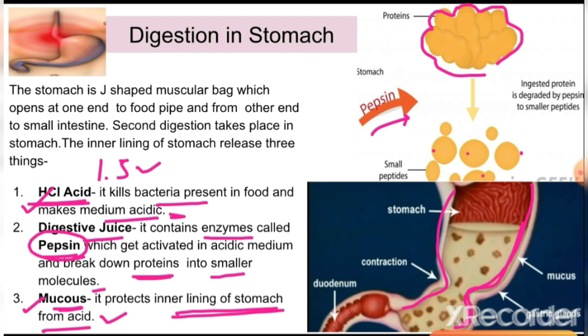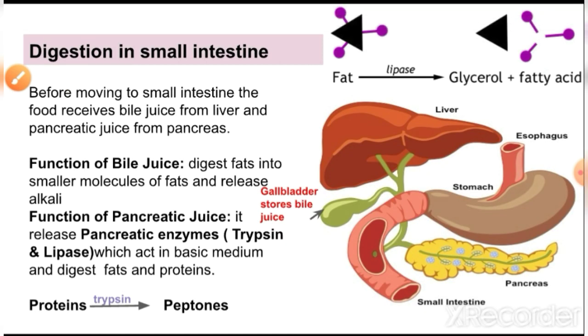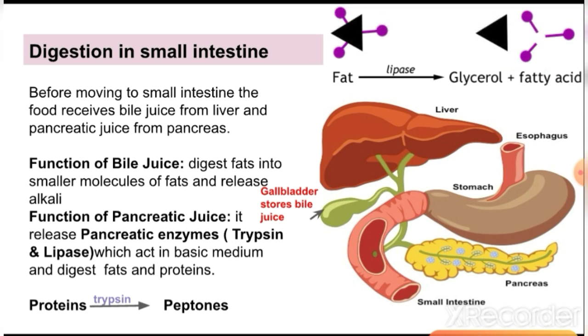Then only it acts on the proteins, and these proteins break down into smaller molecules. So this is how digestion in the stomach takes place. Then after digestion in the stomach, it comes to the turn of the small intestine. So what happens in the small intestine?